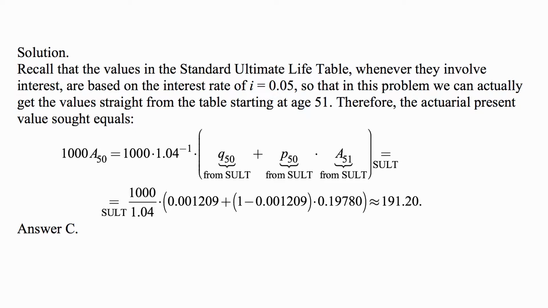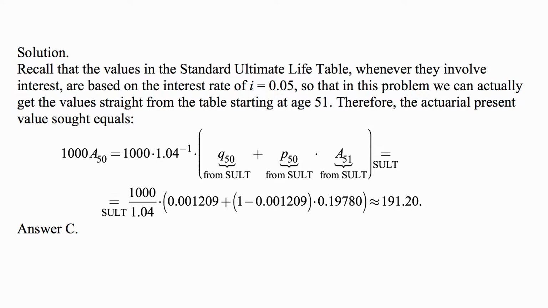And then we multiply this by Q50, which is the provision for mortality in the first year, and we can read that from the table because it doesn't involve the interest rate. Plus P50 for those who survive, also from the table, times A51, which now functions under the interest rate of 5%, so we can read it straight from the table.